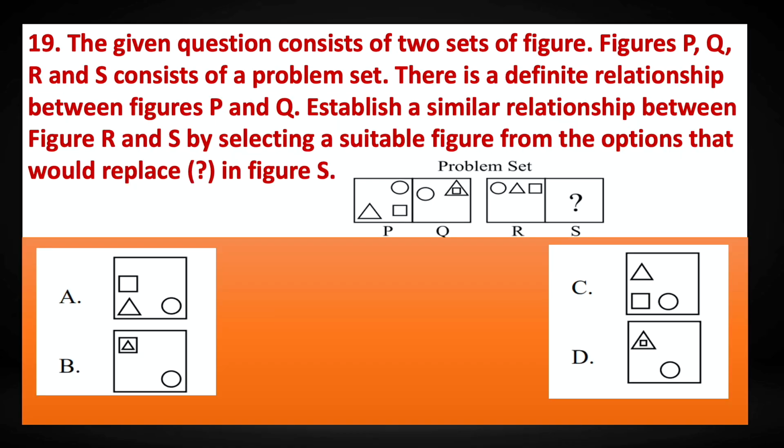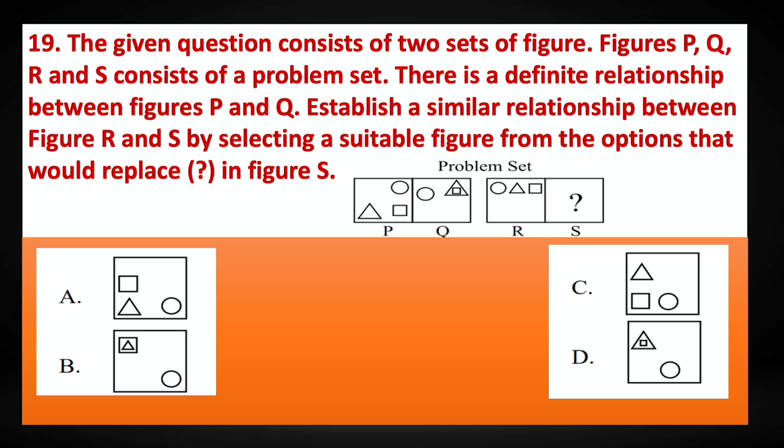Question number 19. The given question consists of two sets of figures. Figures P, Q, R and S consist of a problem set. There is a definite relationship between figures P and Q. Establish a similar relationship between figure R and S by selecting a suitable figure from the options that would replace the question mark in figure S. Now the problem set is given here, and it is given that there is a definite relationship between figures P and Q. So we can see that in P, the triangle, square and circle, they are all separate. When it comes to Q, the square is inside the triangle.